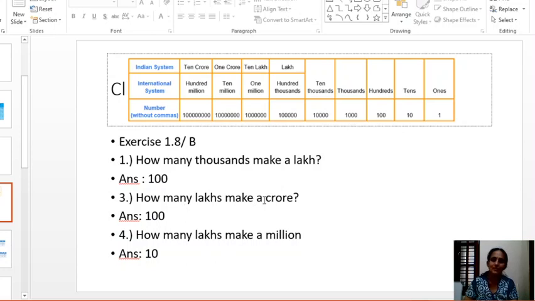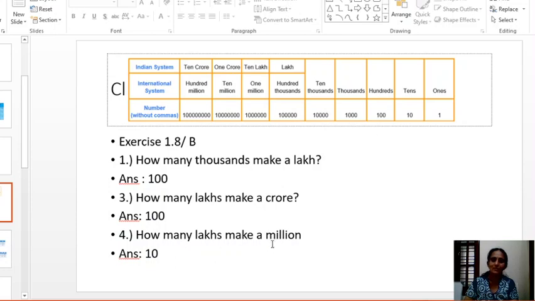How many lakhs make a crore? Where is our lakh? Lakh is here. It is 1 crore here. Up to here 10 lakh. 10 times 10 lakh, 10 into 10 lakh, how much is it? 100 lakh. 100 lakh makes 1 crore.